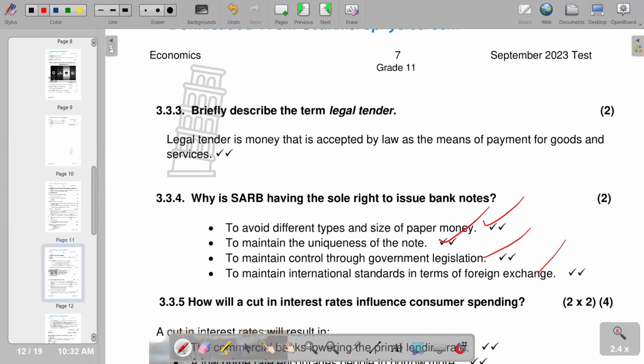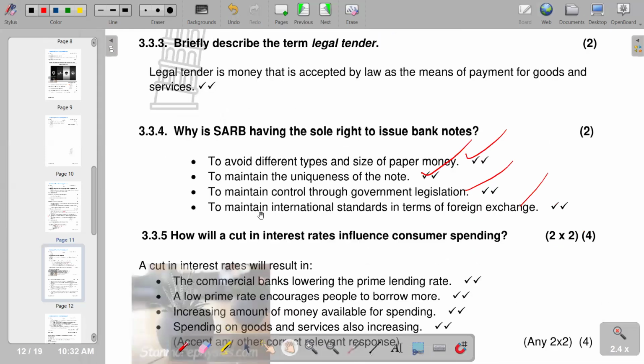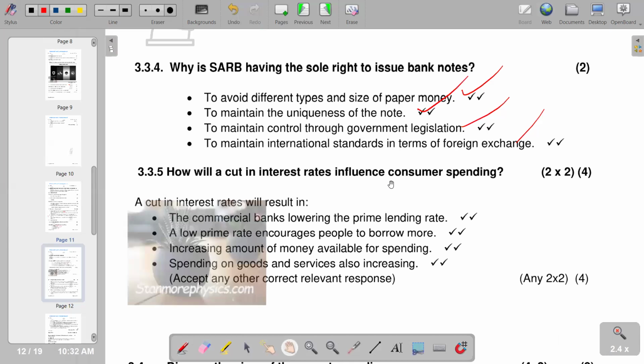So on the next question, which is 3.3.5, how will a cut in interest rates influence consumer spending? So when the interest rates are cut, it means it's now cheaper to borrow. So we have cheaper access to money. So we are going to see that demand is going to be activated. So we're saying a cut in interest rates will result in the commercial banks lowering the prime lending rate. A lower prime rate encourages people to borrow more, increasing the amount of money available for spending. Spending on goods and services also increases.